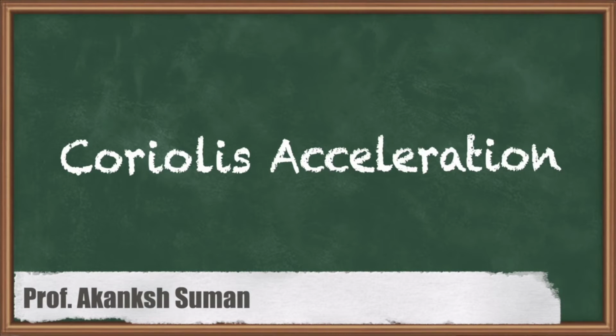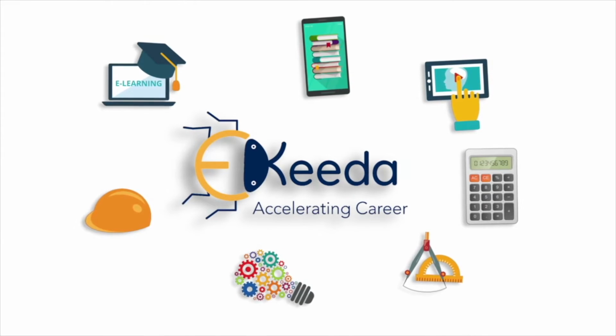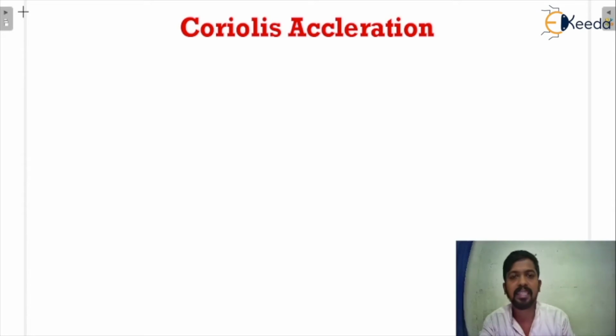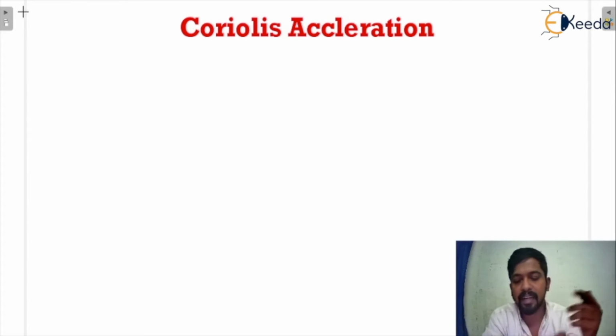Now we are going to discuss the next topic, that is Coriolis acceleration. What is this acceleration? We have seen the tangential acceleration, and we have studied the normal or radial accelerations. Now this is the Coriolis acceleration. What is it? Basically, Coriolis acceleration will always be associated with the slides.